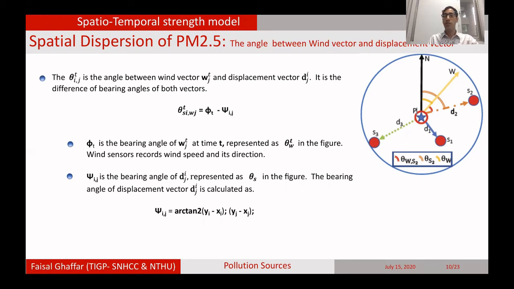The second is the bearing angle of the vector between the sensor and the pollution source, which we call the displacement vector D. When we want to calculate it, we know the location of the pollution source and we also know the location of the sensors, so we can easily calculate this bearing angle through this equation. When we calculate both of these angles, we can subtract one from the other and calculate the angle between this one and this one.